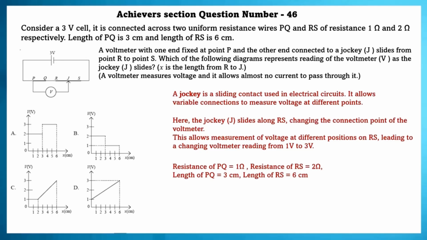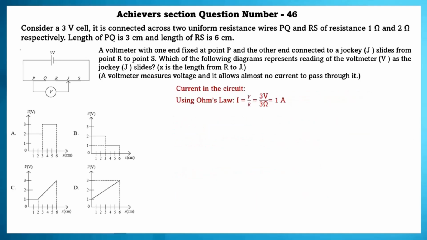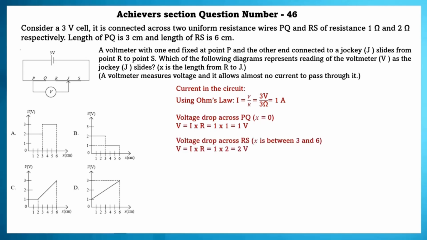Length of PQ is equal to 3 centimeters. Length of RS is equal to 6 centimeters. Total resistance of wire is equal to PQ plus RS, which is equal to 3 ohms. Current in the circuit, using Ohm's law, I is equal to V by R, which is 1 ampere. Voltage drop across PQ is equal to 1 volt. Voltage drop across RS is equal to 2 volt. Voltage drop at S is equal to 3 volt.